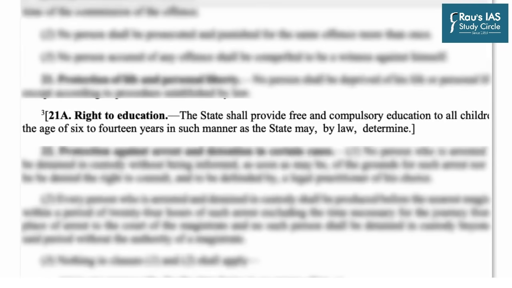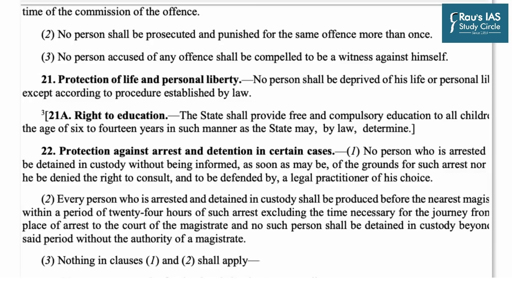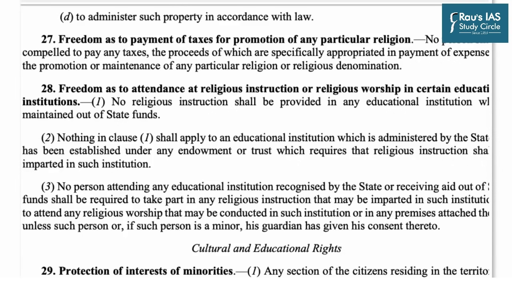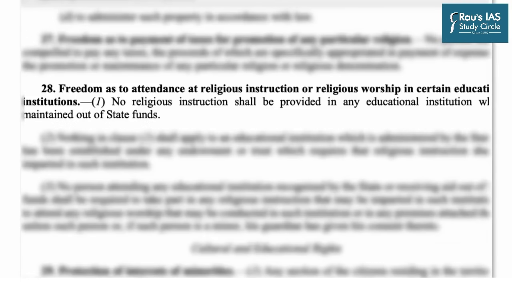Then of course Article 21A, which was inserted by the 86th Constitutional Amendment of 2002, talks about the right to education, where the state shall provide free and compulsory education to all children of the age of 6 to 14 years in such manner as the state may by law determine, and hence a law was enacted to ensure ground implementation of Article 21A. Then Article 28 although deals with freedom of religion, but it also talks about educational institutions, where freedom as to attendance at religious instruction or religious worship in certain educational institutions.